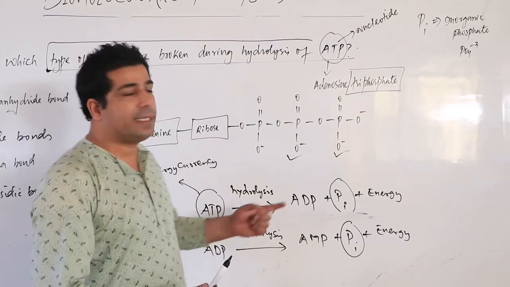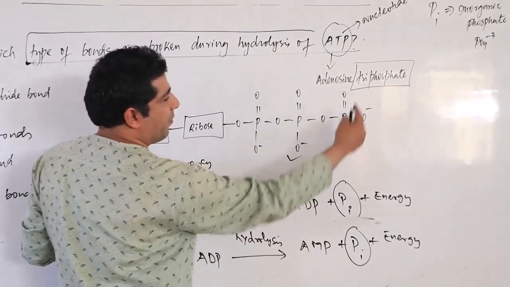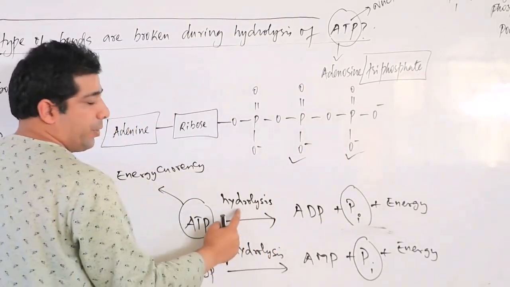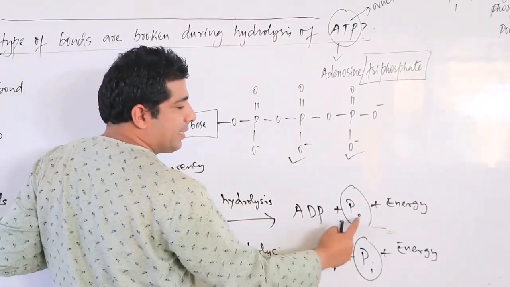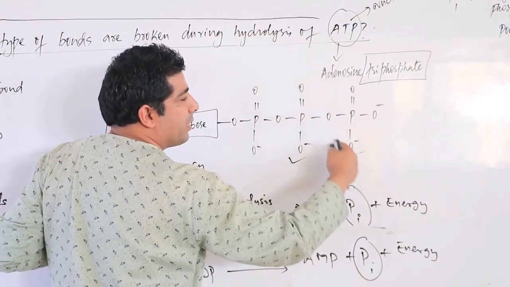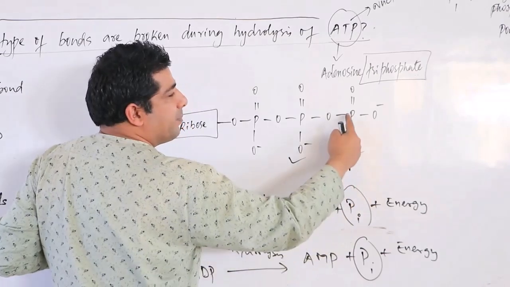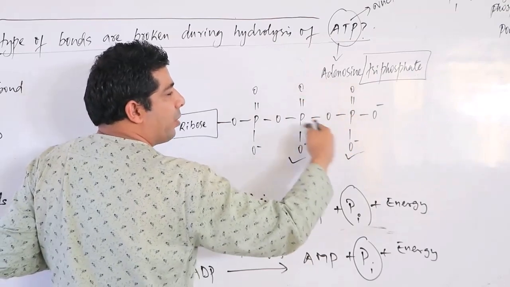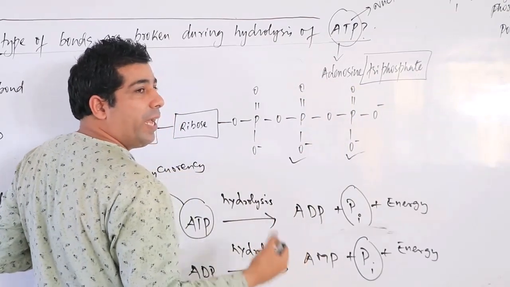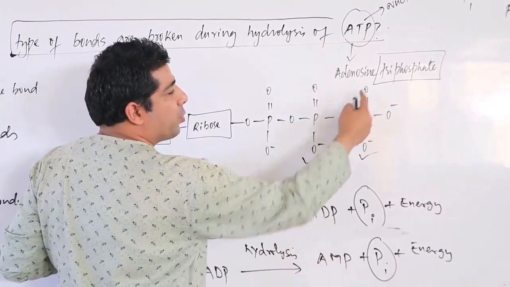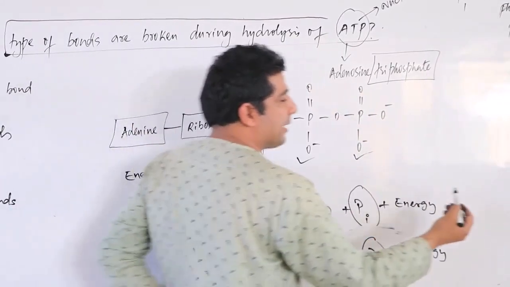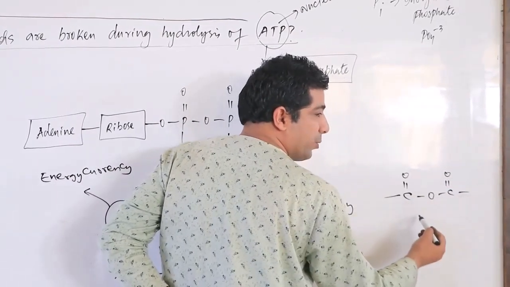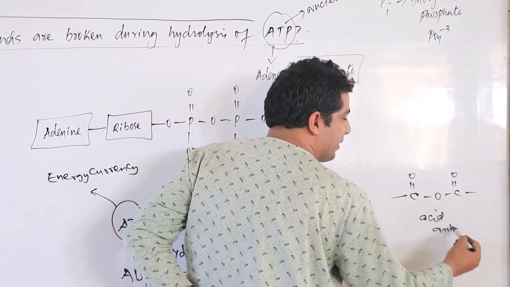What kind of bond exists here? If you look at this bond between phosphate and phosphate, I am taking out this phosphate. During hydrolysis of ATP, I am getting ADP plus inorganic phosphate. That means I have to take out this inorganic phosphate. And this bond, P double bond O, O, P double bond O, this kind of bond is known as phosphoanhydride bond. Because P double bond O, O and P double bond O looks like C double bond O, O, C double bond O. So this kind of bond is known as acid anhydride.